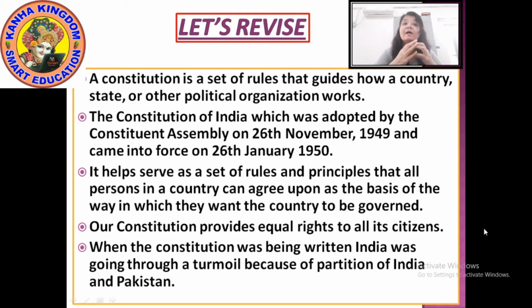At that time the leaders of our country thought about what should be done so that no other country could come and rule over us again. We should have our own rules, our own regulations, so that we won't be slaves under any other country in future. So what did they do? They made the Constitution. So these are all the points we had discussed in part 1.